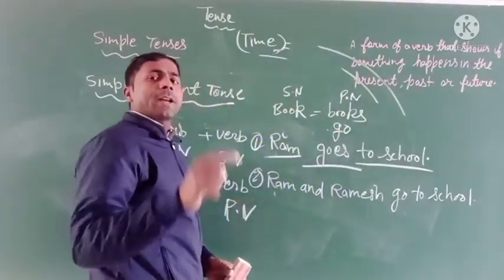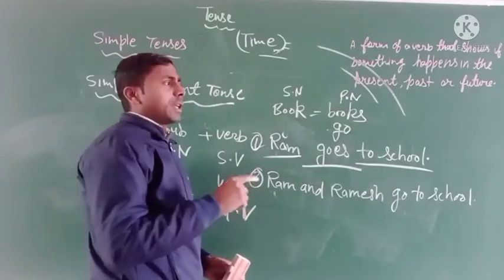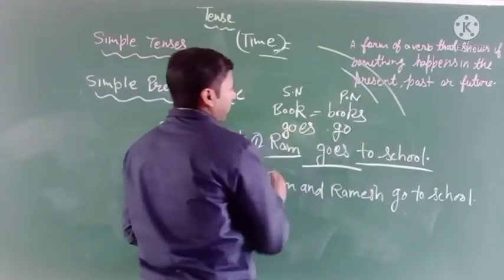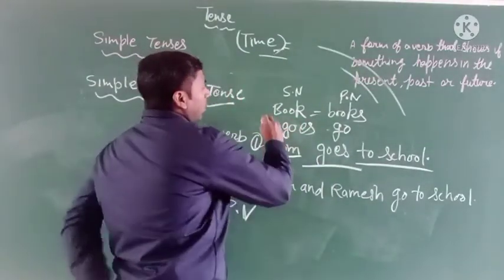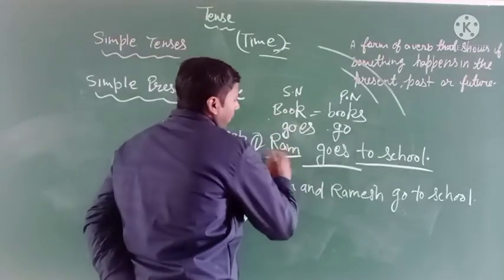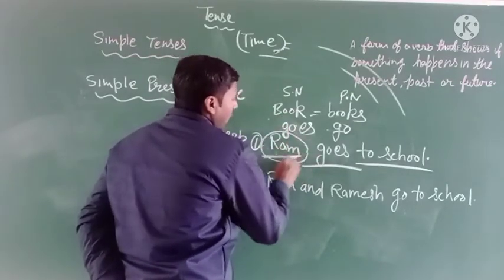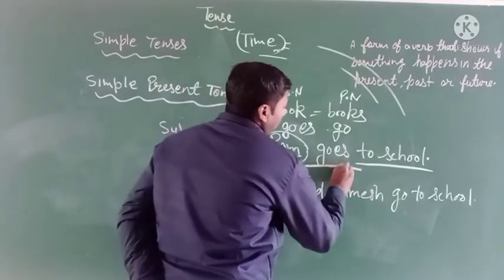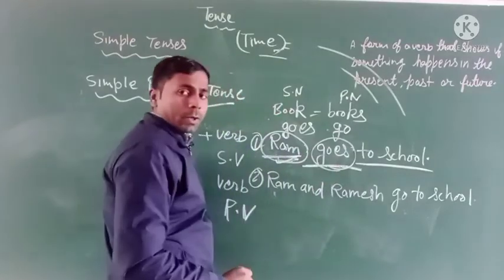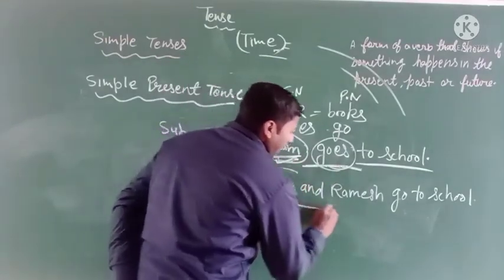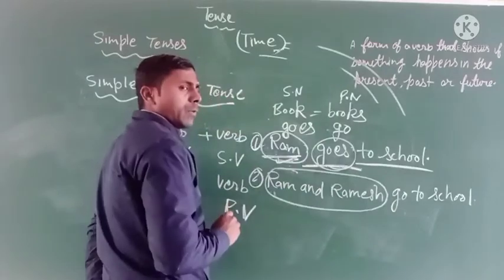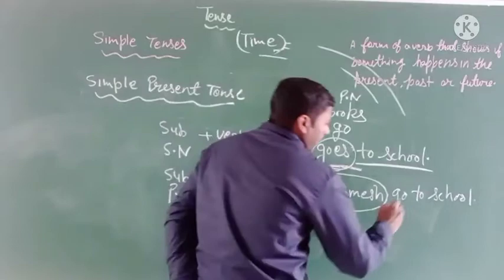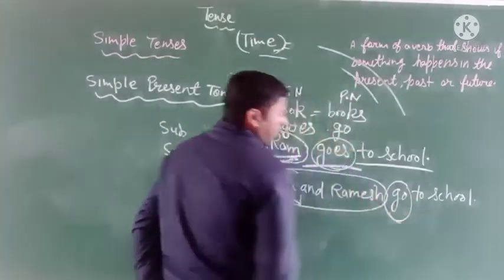And when you add es or s, then it will be the singular number, like it goes. So here Ram is a singular number subject, singular number noun, so the verb will be singular number. And here Ram and Ramesh are both plural number subject, so its verb will be the plural number.